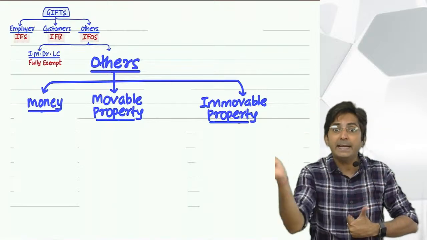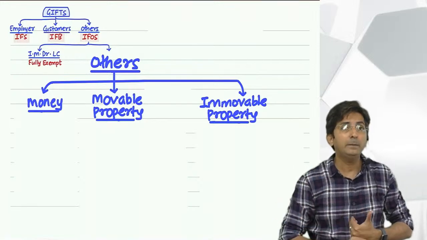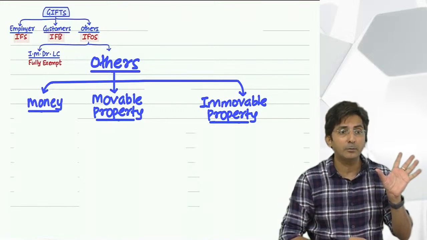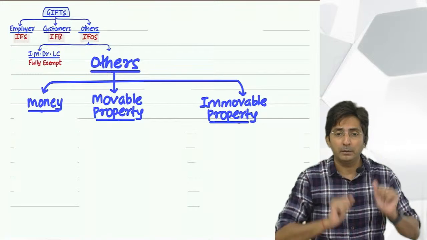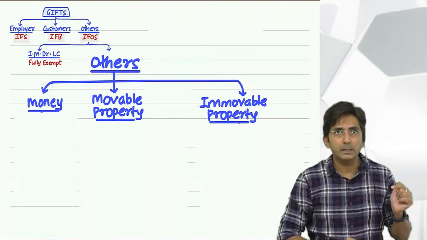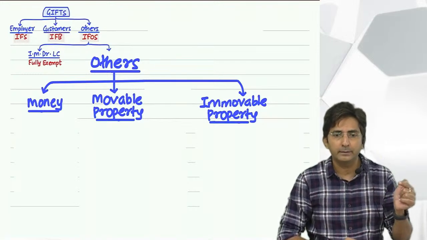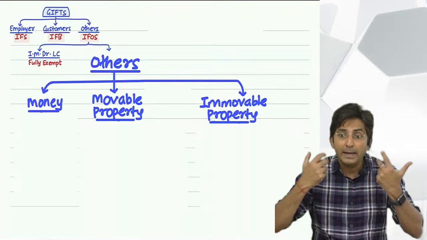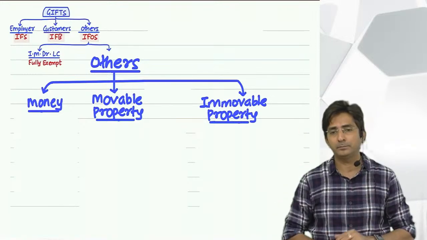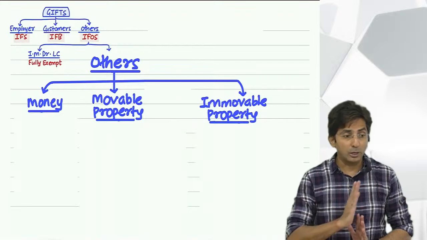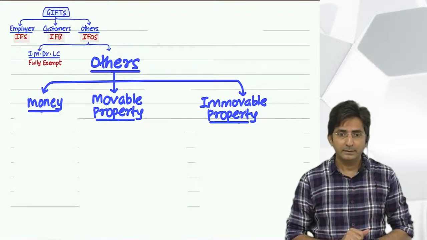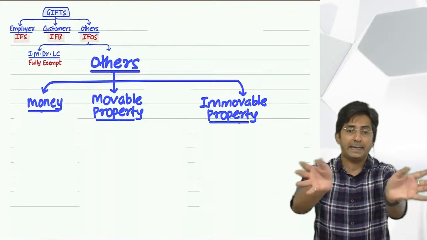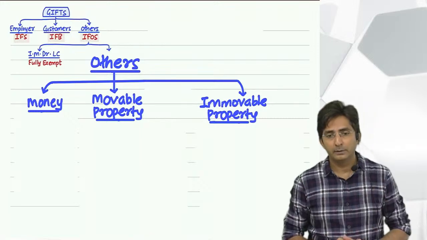So you have to aggregate all the amounts. So tell me, if 5,000 rupees is given by 20 people, per person 5,000, so into 20, 1 lakh. So in all I got 1 lakh taxable. See, it is not per person. It is from all persons taken together, how much you got.